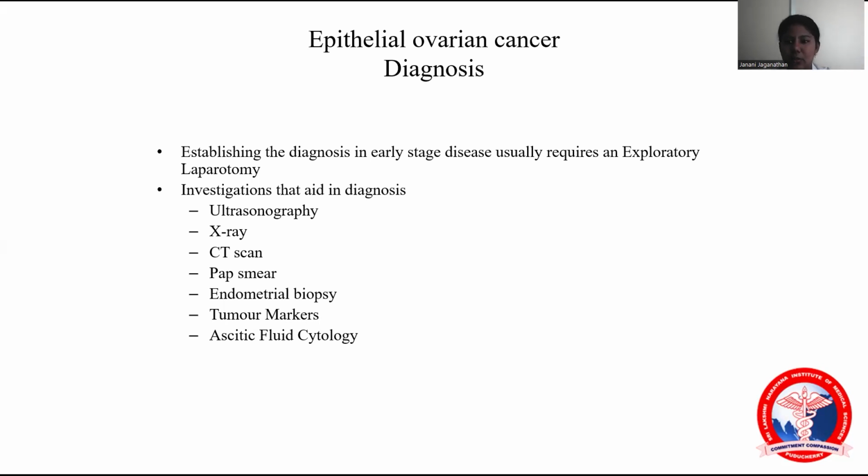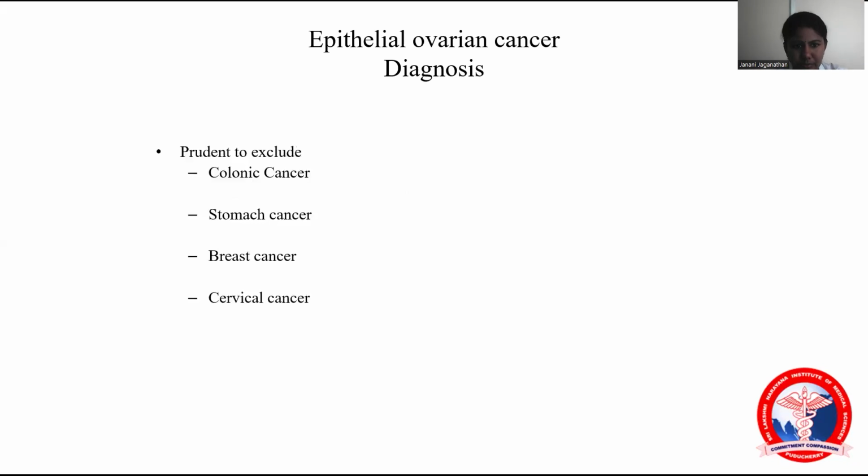CT scan is only done in case of advanced cancer to find out the lymph nodes involved. And pap smear can be done. Endometrial biopsy can be done in a patient who presents with heavy menstrual bleeding. And tumor markers like CA125 and CEA can also be done. And ascitic fluid also can be sent for cytology.